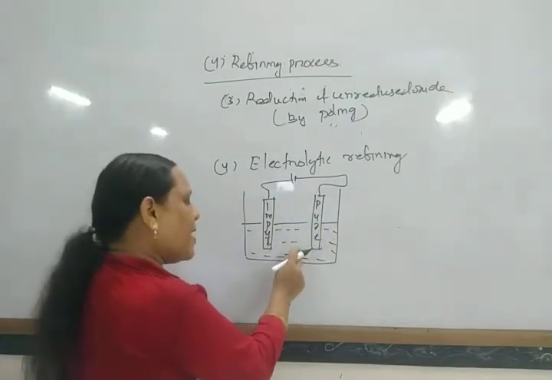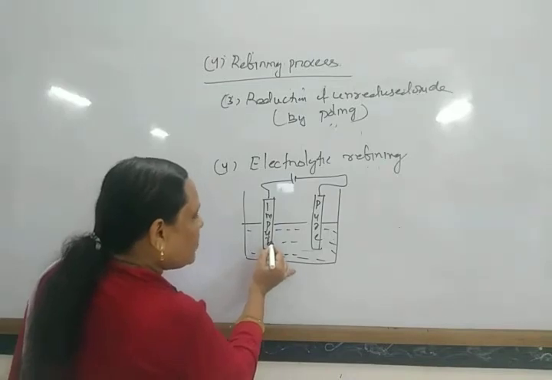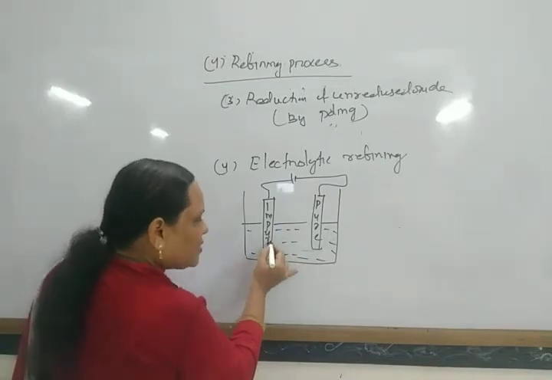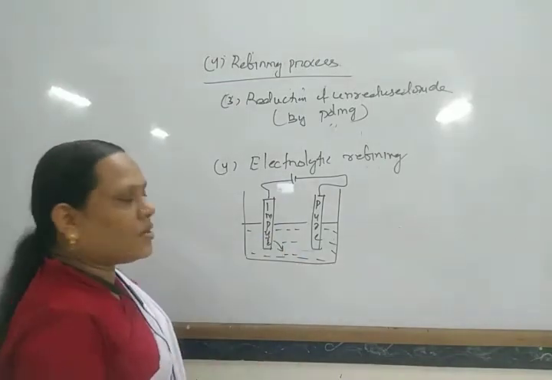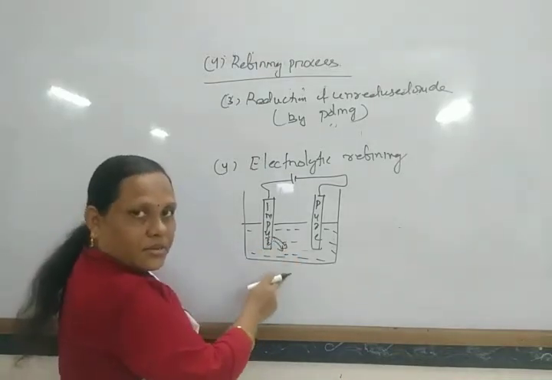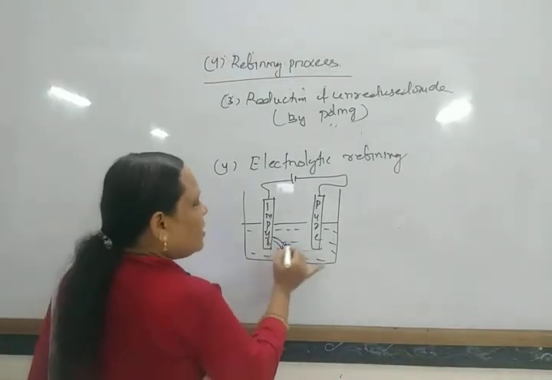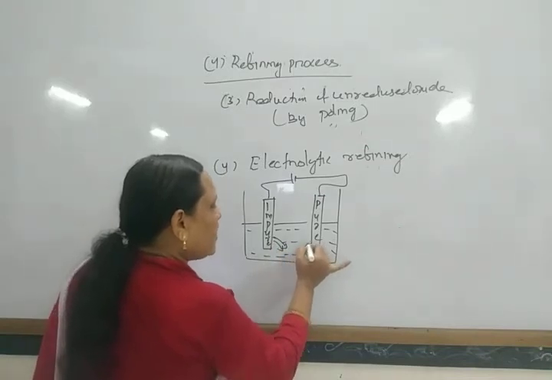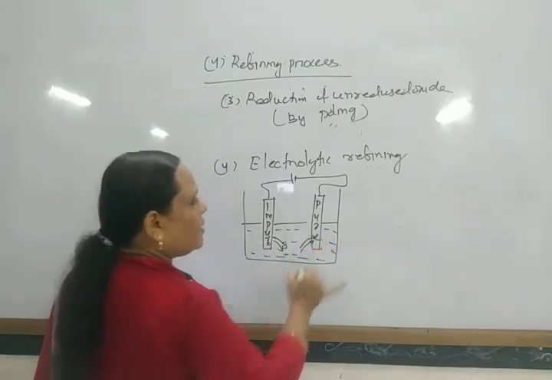At the same time, the same amount of metal is converted into solution, dissolving in the form of ions, and from these ions pure metal is generally obtained.